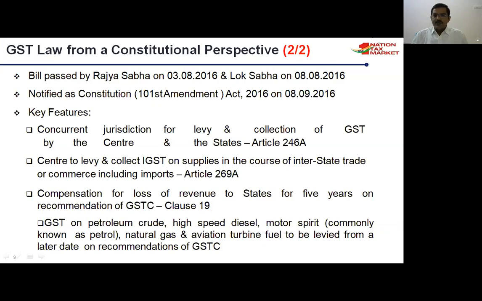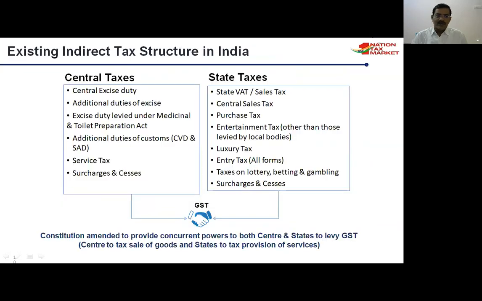Compensation for loss of revenue to states for 5 years, on the recommendation of the GST Council, Clause 19. GST on petrol, crude, high-speed diesel, motor spirits, natural gas, and aviation turbine fuel is to be levied at a later date, as per the recommendation given by the GST Council.